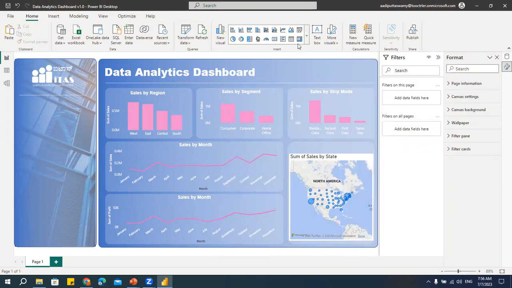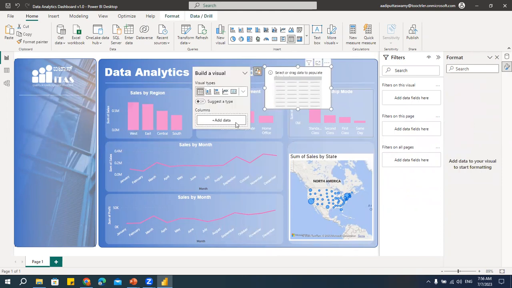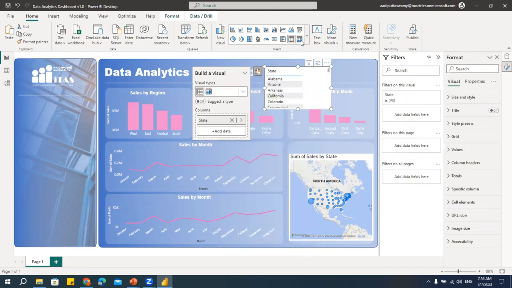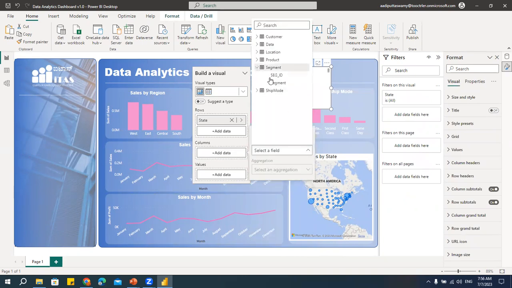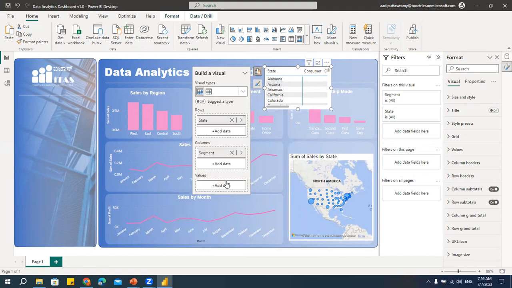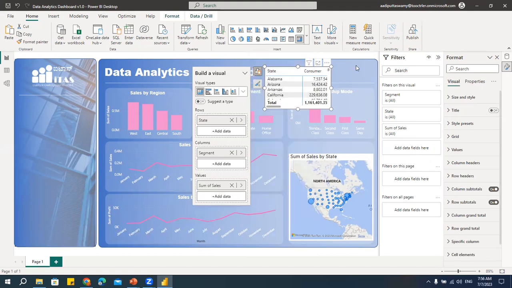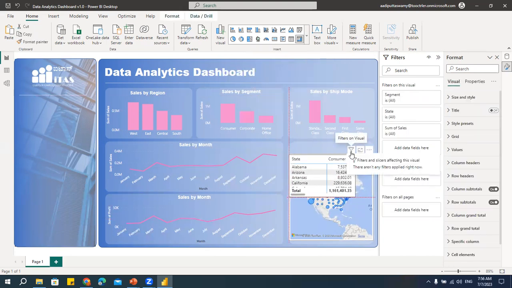Let me create one more report, that is chart. Sorry, the table, not chart, the table. Here I'll take state. Let's take metrics. Okay, this will be good. So we'll have the columns here. So I'll take this segment and then let me take the values as sales. What I'll do, I'll take this and keep it here, like this.